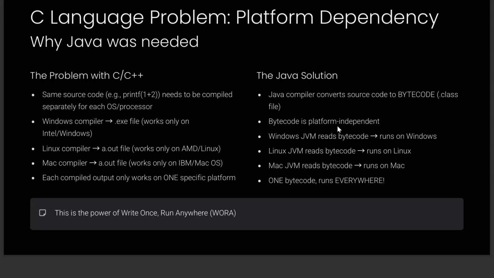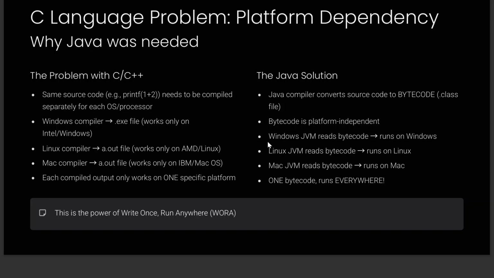Once you've compiled your code and it generated the bytecode, now you can run this bytecode anywhere. It doesn't matter. Because bytecode is platform independent, that's where it becomes easy. So the Windows JVM will read this bytecode and run the code on Windows. We'll talk about what JVM is: the Java Virtual Machine. Every platform has a different JVM.